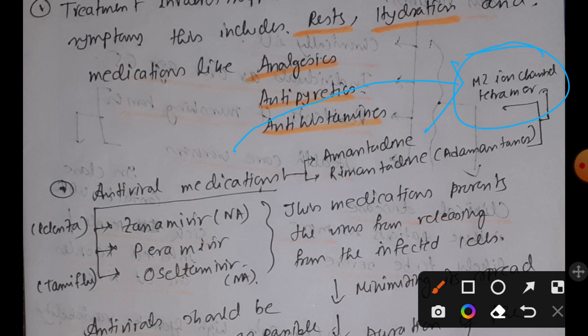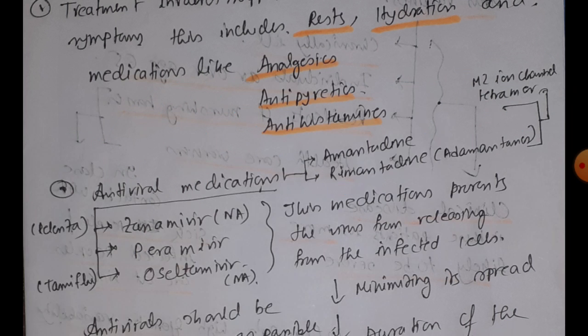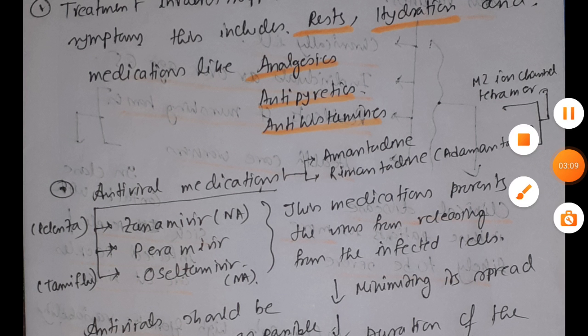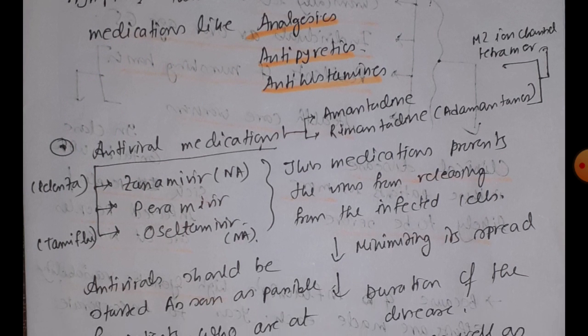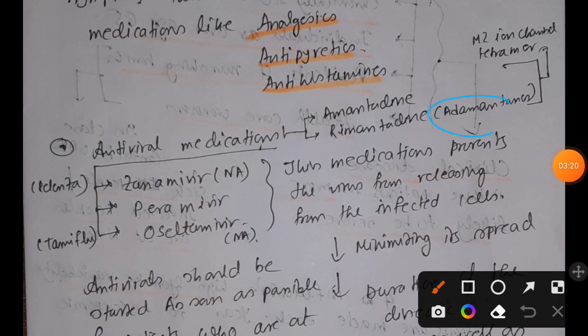Now try to think about this. If we somehow block this M2 ion channel tetramer, then can those protons enter inside the virus? No, and as a result the uncoating process will be inhibited, and the virus cannot release its genomic material into the host cytoplasm. That means the entire process of virus infection will be stopped there. And that is how amantadine and rimantadine, also known as adamantanes, can stop virus infection.